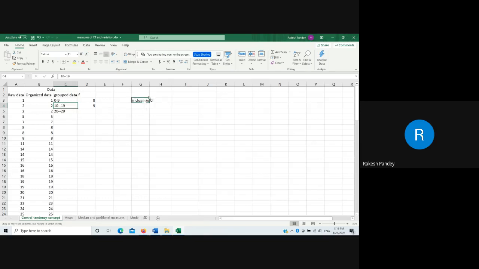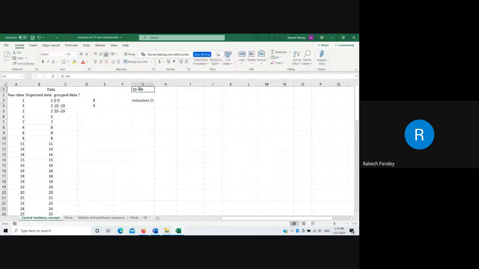So the full name of this type of class interval is upper limit inclusive class interval. Whenever we put tally marks or count the raw data in subgroups, we include the upper limit in the same class.